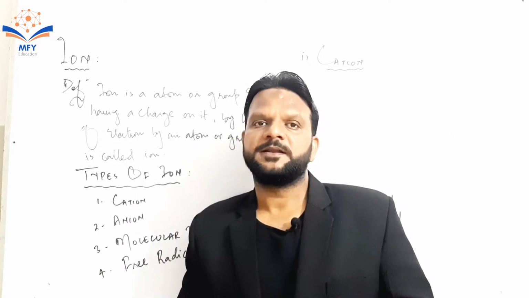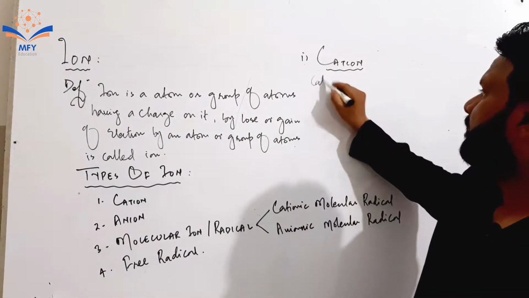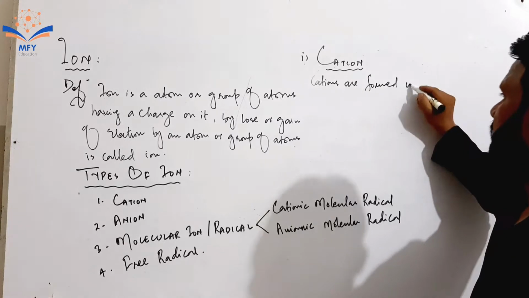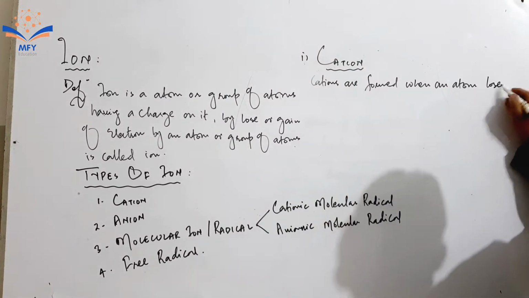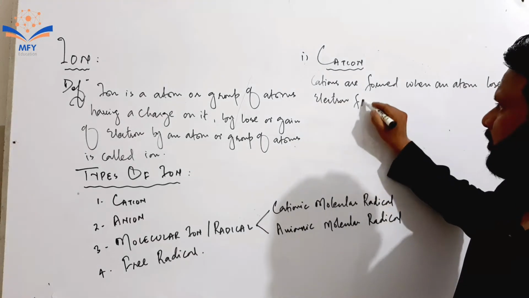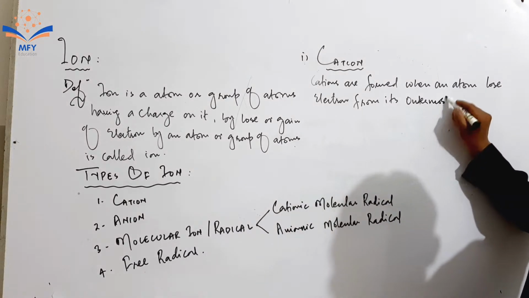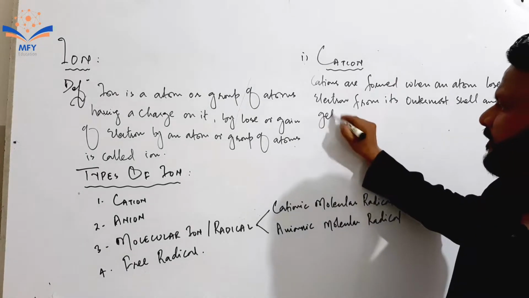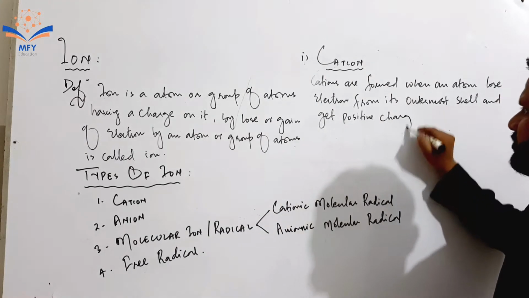So how can we define it? Cations are formed when an atom loses electron from its outermost shell and gets positive charge.